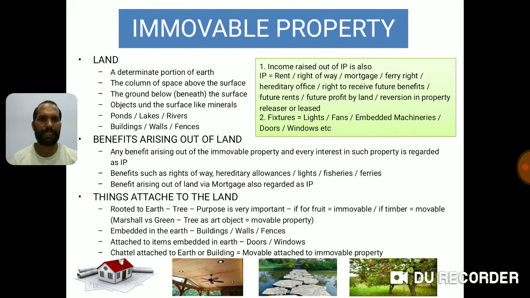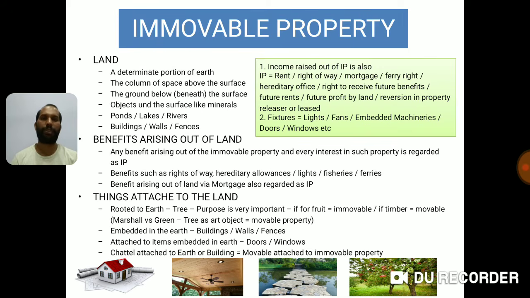Now in this slide, I try to bring the case of Marshall versus Green in the things attached to the land, number 1, rooted to earth. It was discussed and decided that a tree as an art object is a movable property.